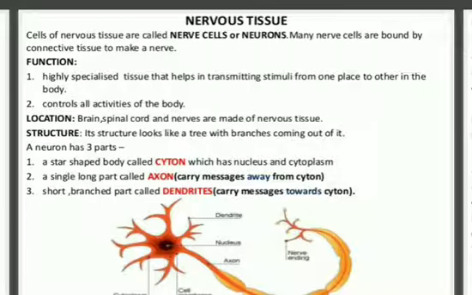So I think this chapter is clear to you. We have completed all types of animal tissues and plant tissues.